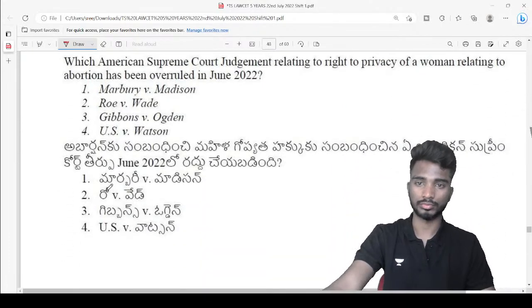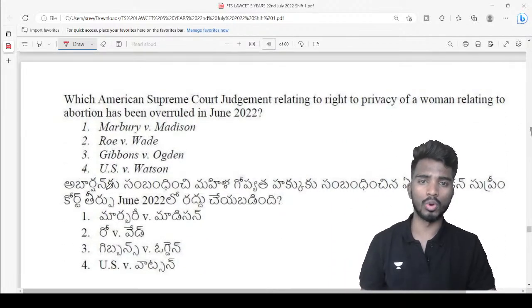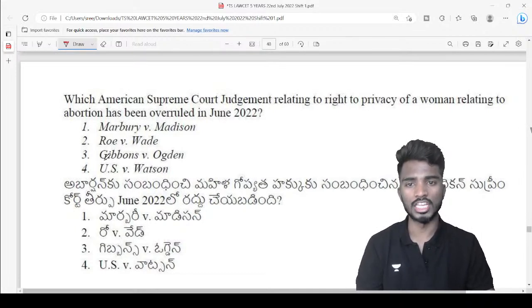Next, which American Supreme Court judgment relating to right to privacy of a woman relating to abortion has been overruled in